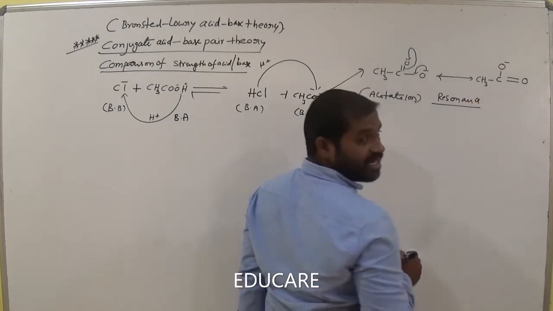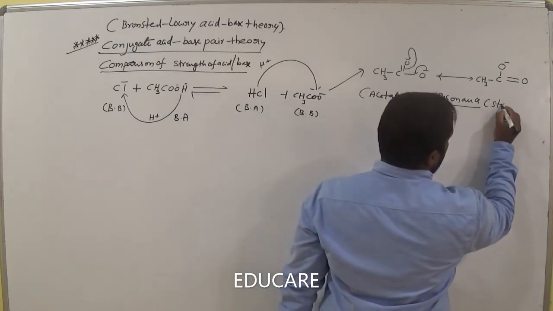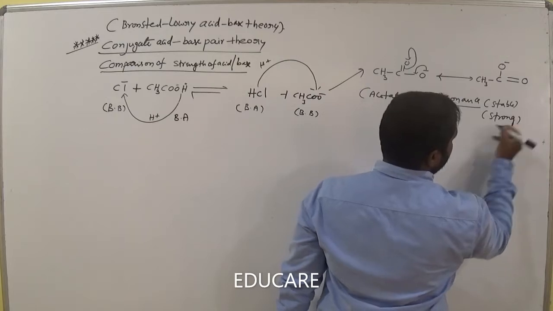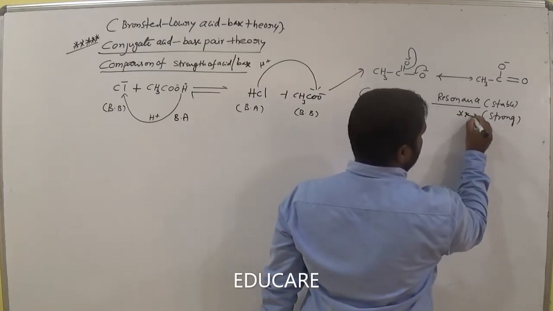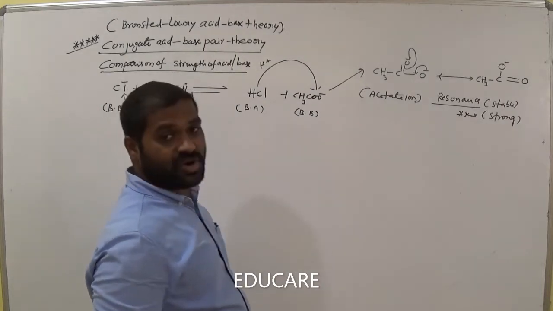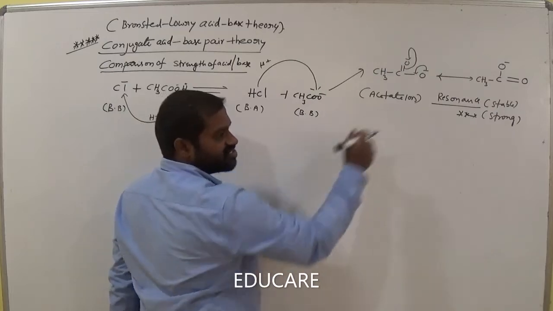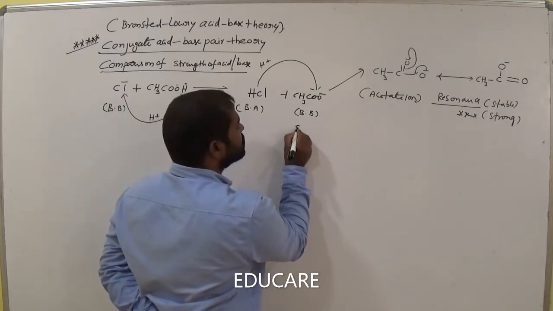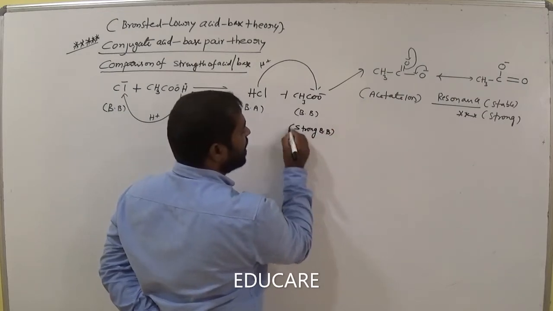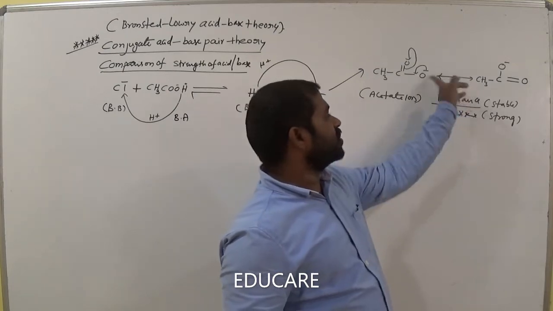What we call resonance. When compounds are in resonance, they are highly stable, and also strong. The compounds which have resonance structures become strong in nature. Now is this Bronsted base strong or not? Then it is called a strong Bronsted base. The acetate ion is a strong Bronsted base. Why? It participates in resonance.